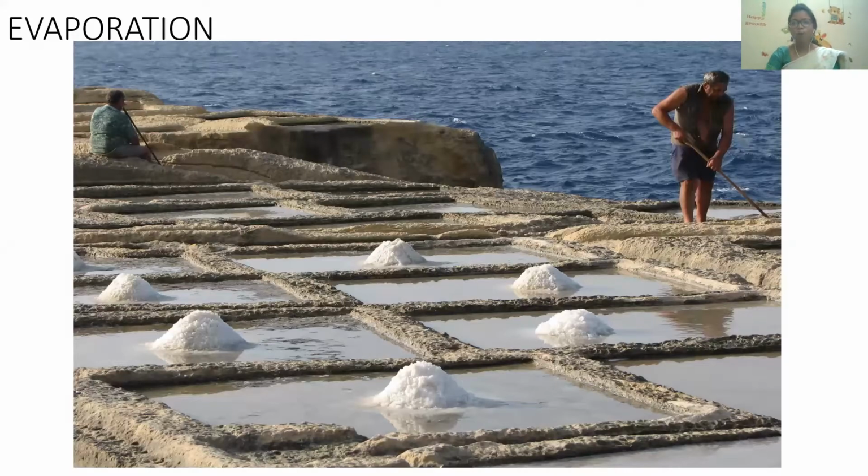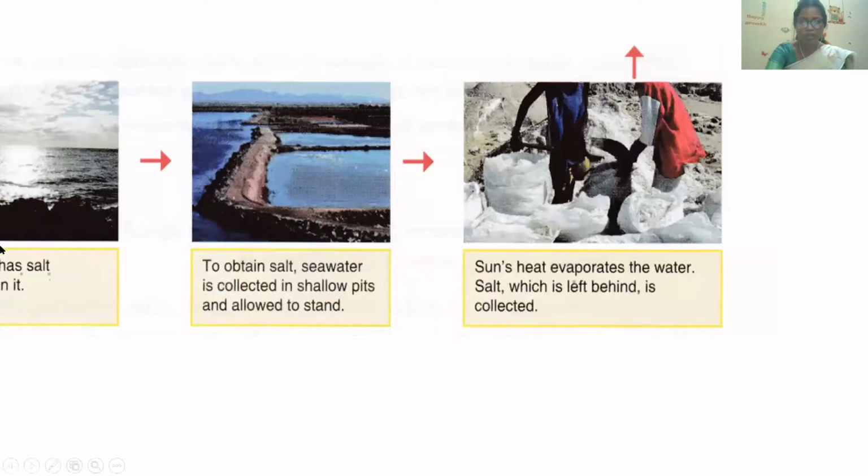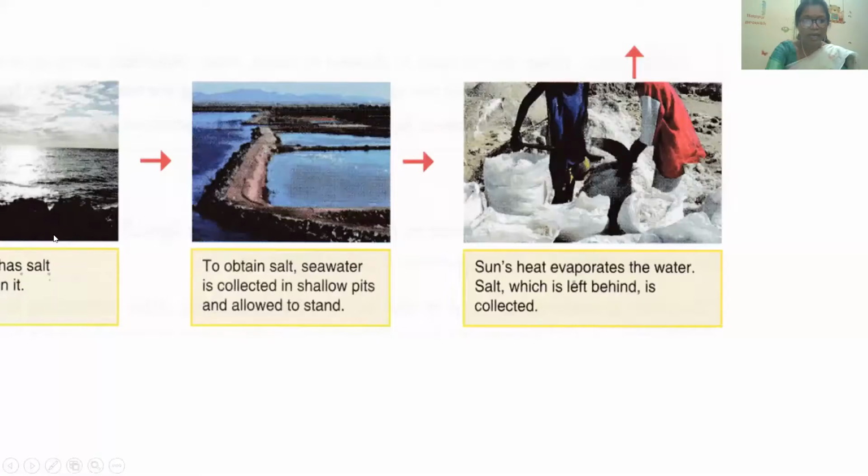Now what is evaporation? Evaporation, just now I told you, is water changing into water vapor. So how do we get salt? You can see this slide. In the sea, a lot of salt is present in the sea water.